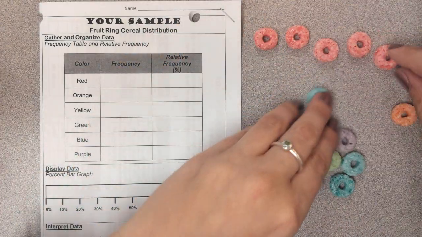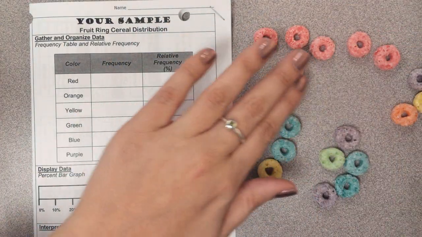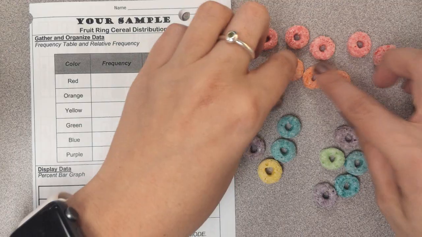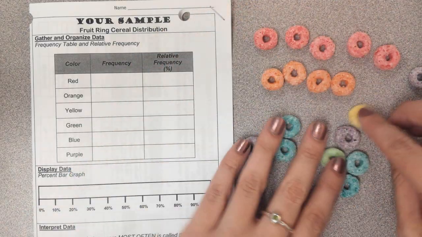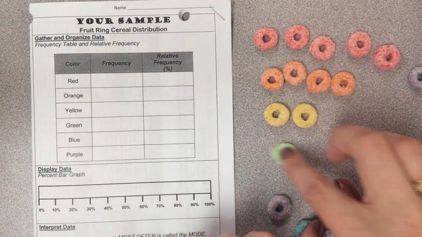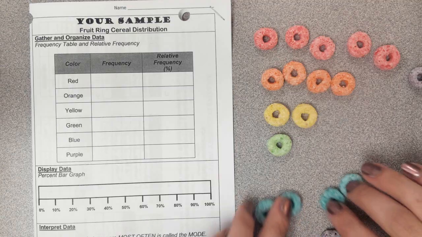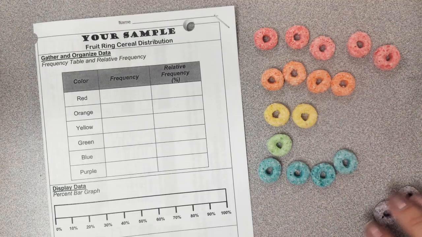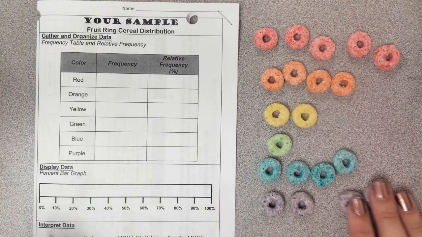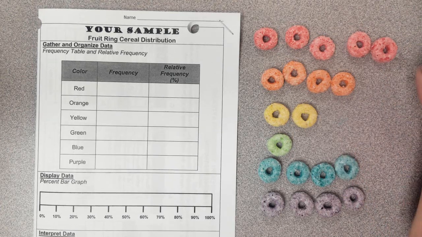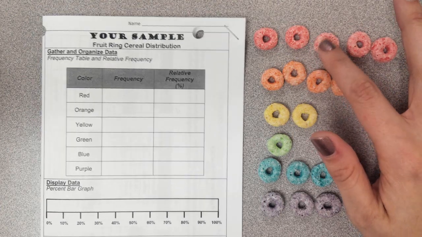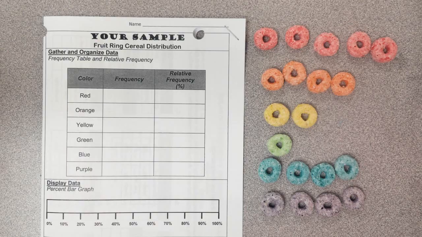So there's your reds, there's your oranges, your yellows, oops, yellows go down here, your green, oh, one green, it's so alone, and your purples. Okay, so my online crew, here is the data that you will use. My in-person crew, you should have your own 20 fruit rings out on the side, organized by color.